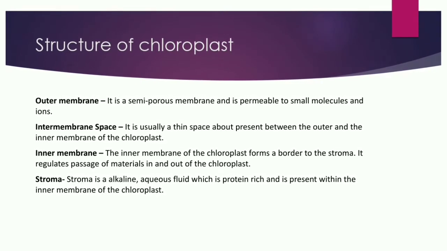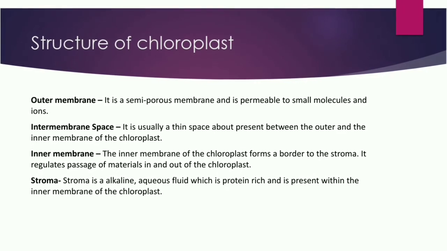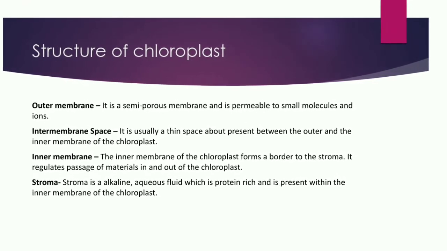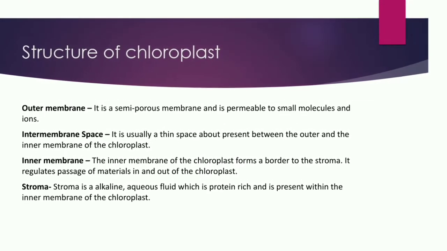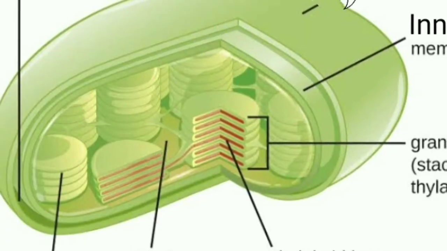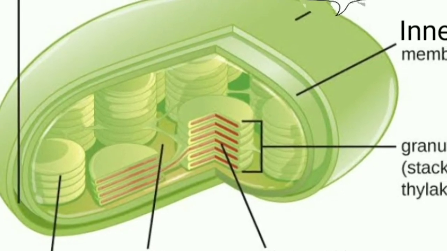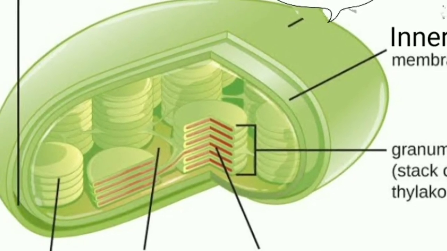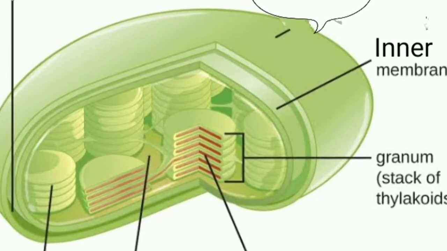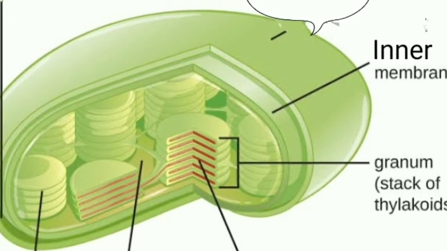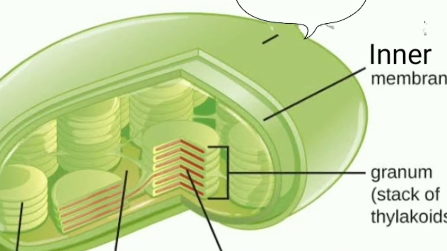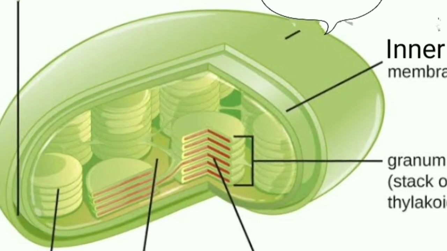Now what is stroma? Stroma is an alkaline aqueous fluid which is protein rich and is present within the inner membrane of the chloroplast. You can clearly see in this image the outer membrane, the intermembrane space, the granum, a stack of thylakoids. The coin-like structure is called a thylakoid. And if we put coin over coin and the bundle creates, that type of figure is called the thylakoid system.